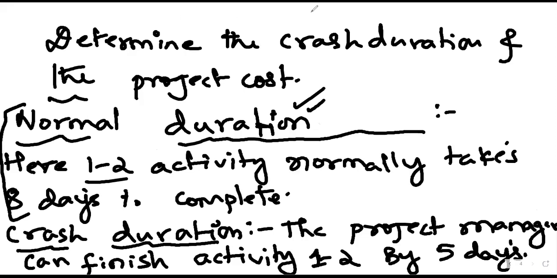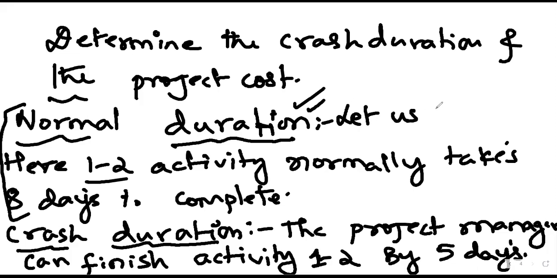So I think it would be better if we consider 1-2.